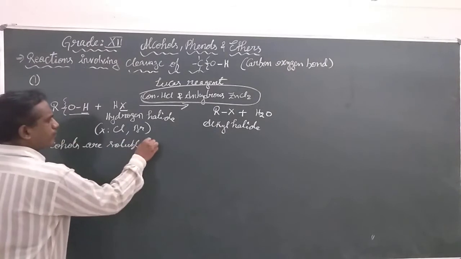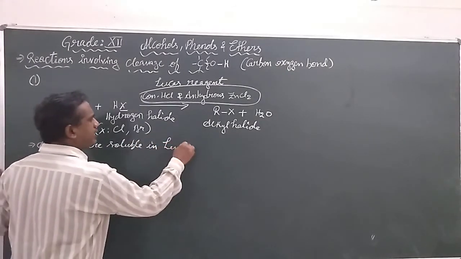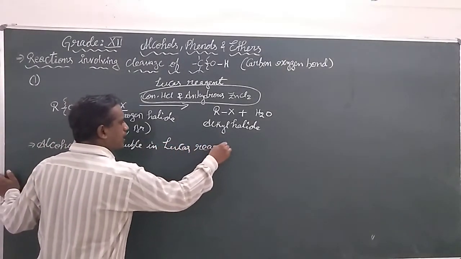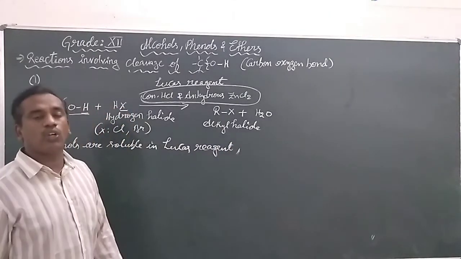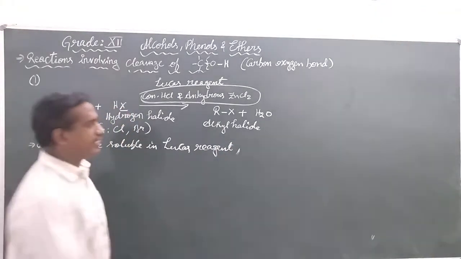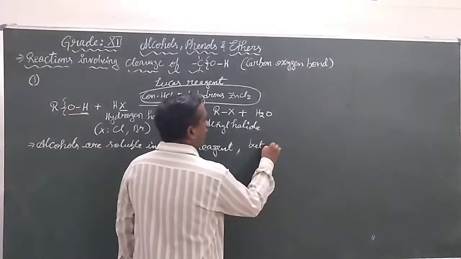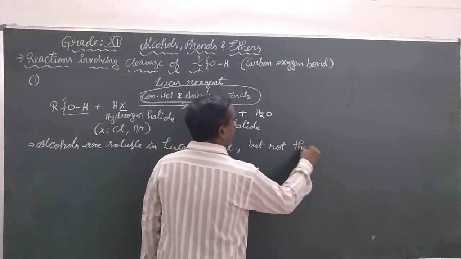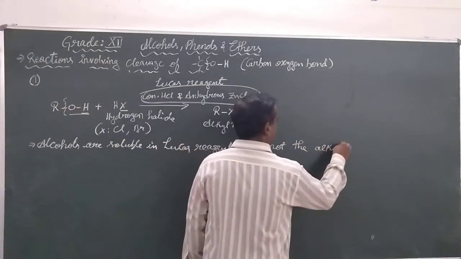soluble in Lucas reagent. Alcohols are soluble in Lucas reagent, but not the alkyl halide.